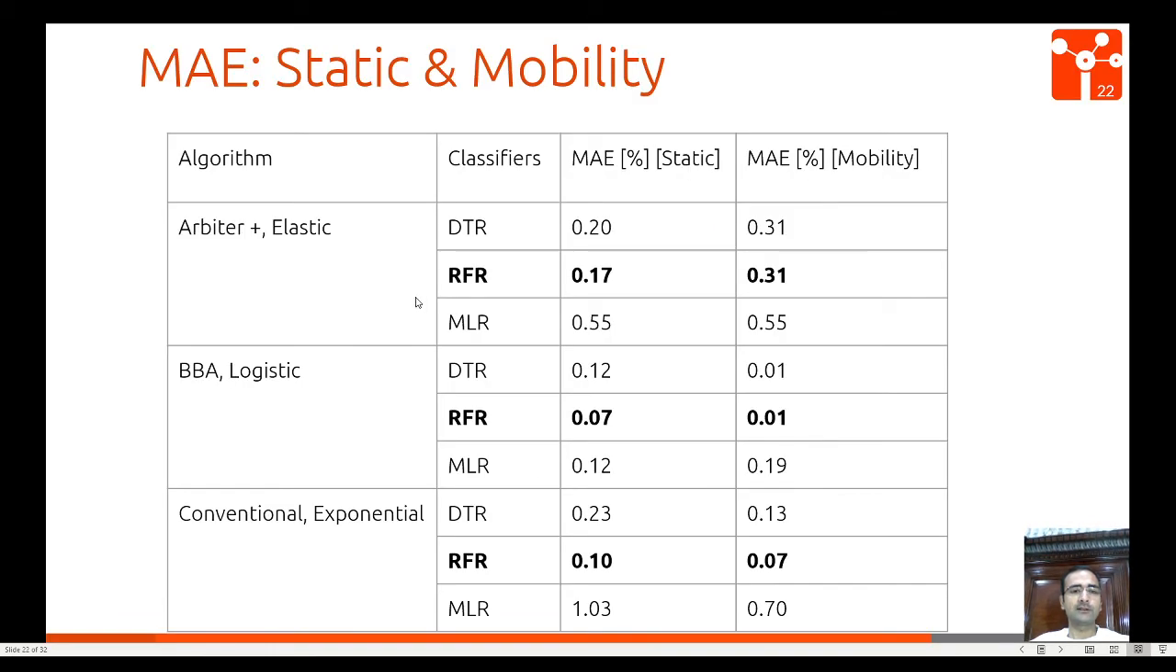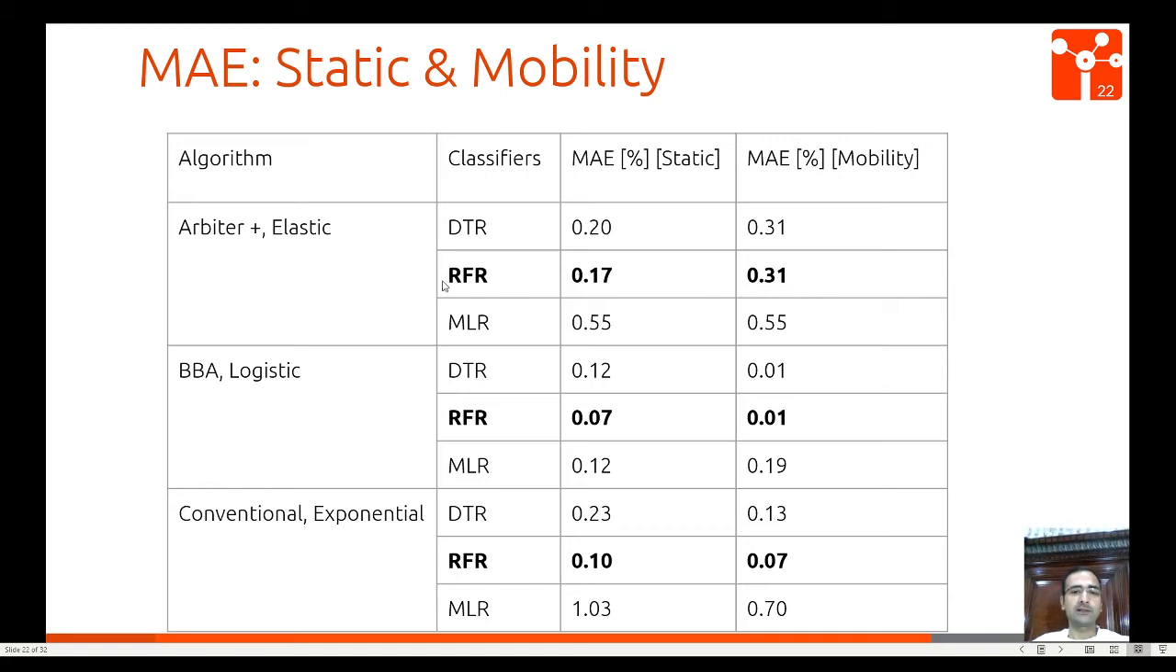First, we have the results by ABR type. We have hybrid, arbiter, and elastic. We input the model arbiter and elastic QoS features and predict the P.1203 QoE model, in the case of static and mobility. In the case of static, we have 0.17 mean absolute error. In case of mobility, we have 0.31.